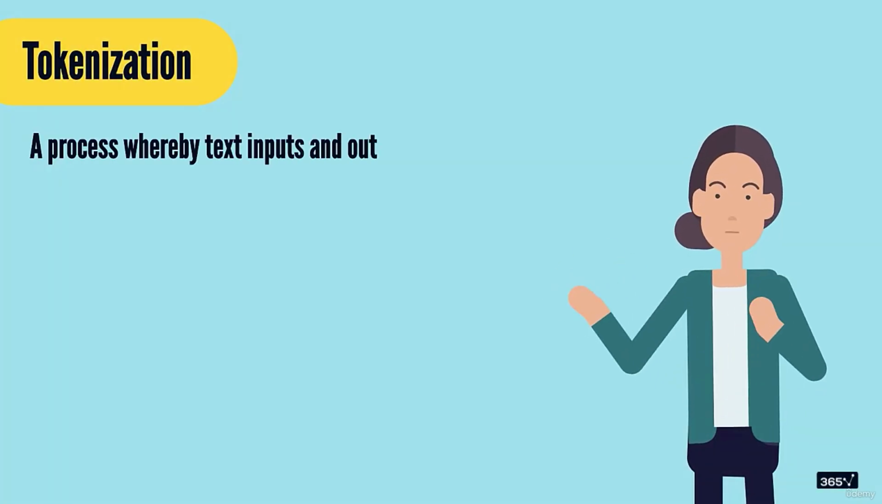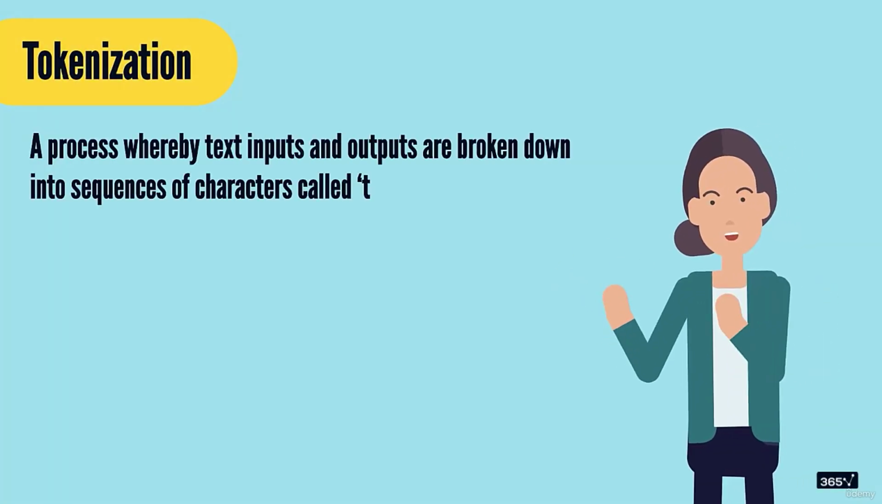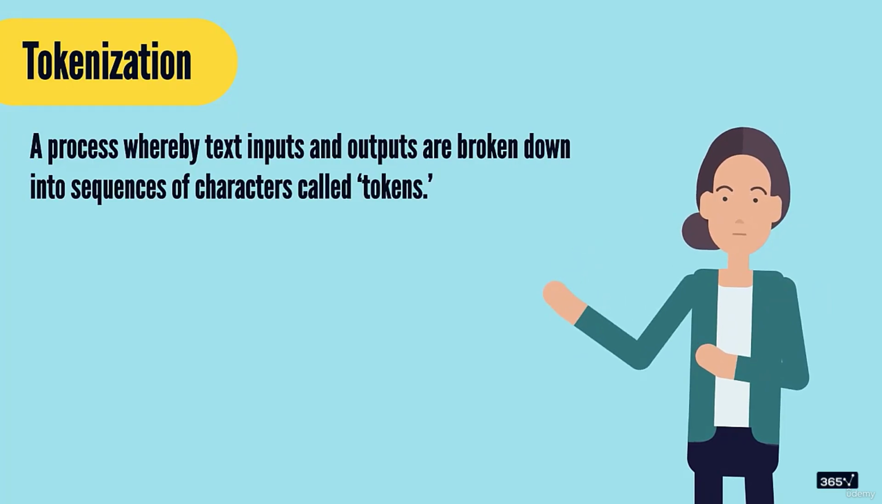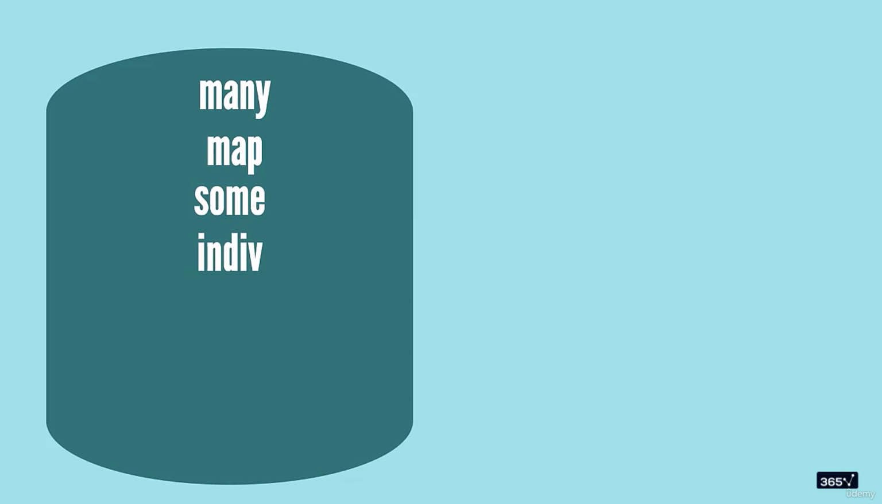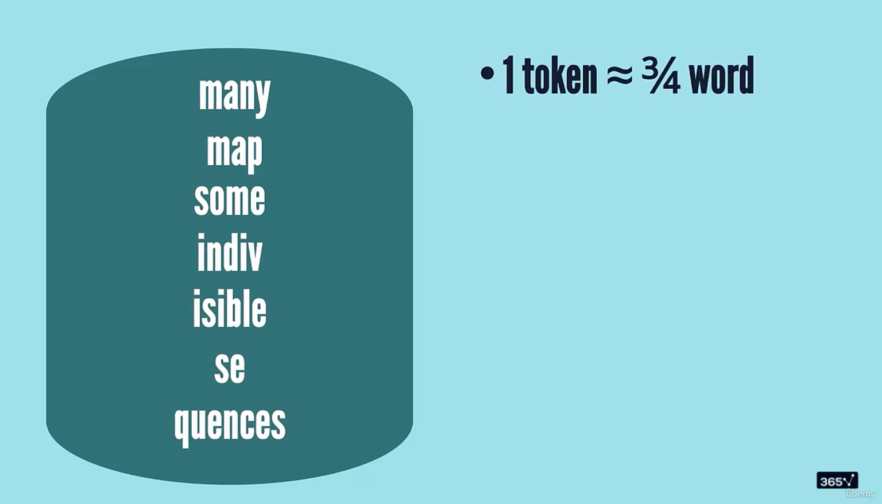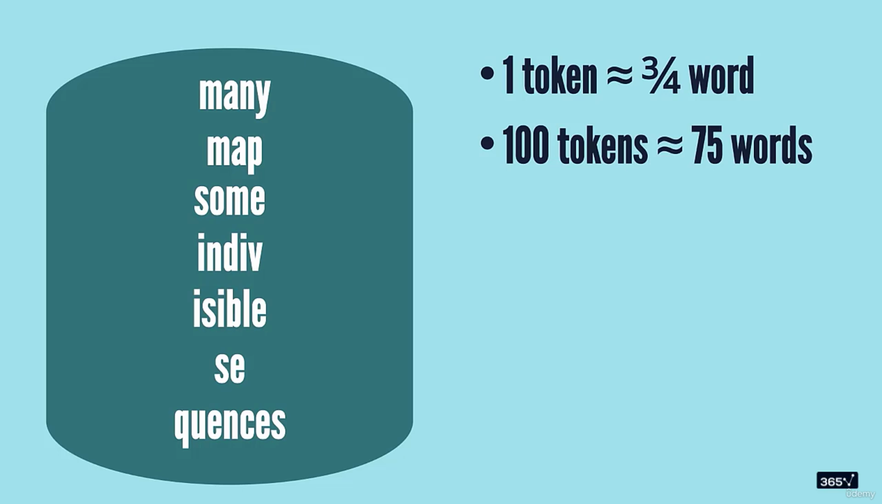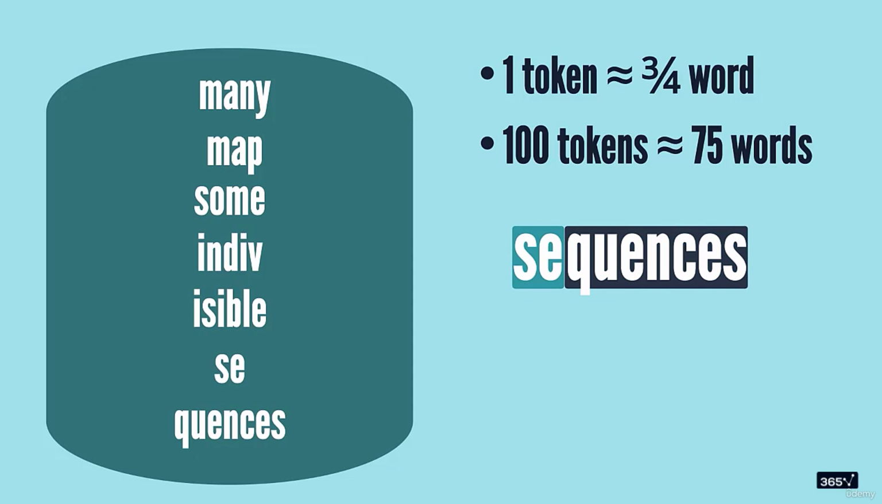Tokenization is a process whereby text inputs and outputs are broken down into sequences of characters called tokens. The unique tokens that an LLM operates form the vocabulary of this LLM. A token amounts to roughly 3/4 of a word. An easier way of remembering this is to consider that 100 tokens corresponds to approximately 75 words. So when talking about OpenAI's tokenizing mechanism, a token isn't necessarily a single character or a word, but rather a sequence of characters frequently seen together.